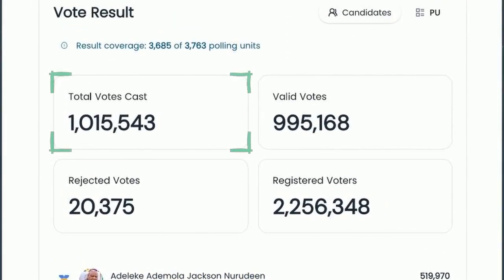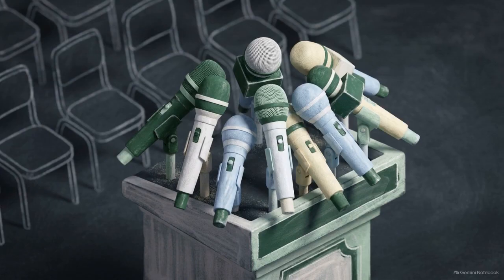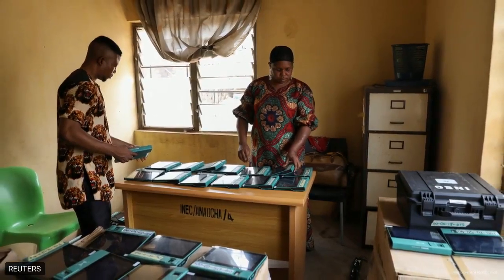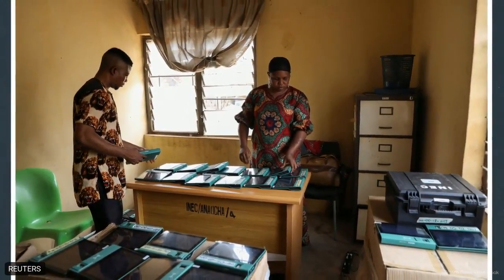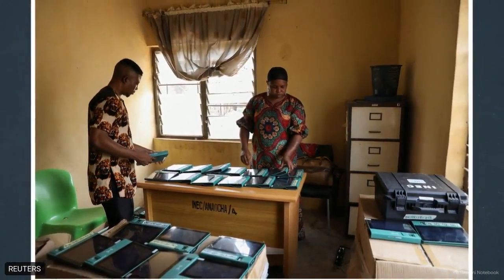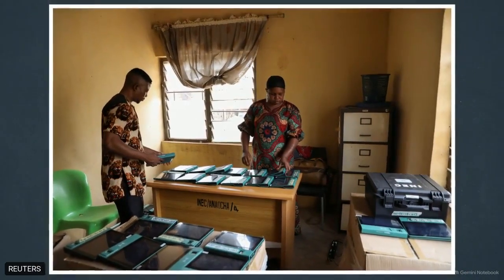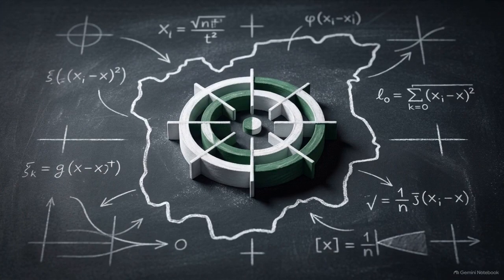The eventual podium declaration confirmed Adeleke Adamala Jackson Nuruddin as the winner, backed by a statewide total of 1,015,543 valid votes. But waiting for that official announcement means ignoring the math. Because the data was transmitted openly in real time, the conclusion of this race was a numerical certainty hours before anyone stood at a microphone. To reverse engineer exactly when that certainty was achieved, we used Dr. Saheed Opinemi Adebisi's AI TAP 3.0 diagnostic framework.